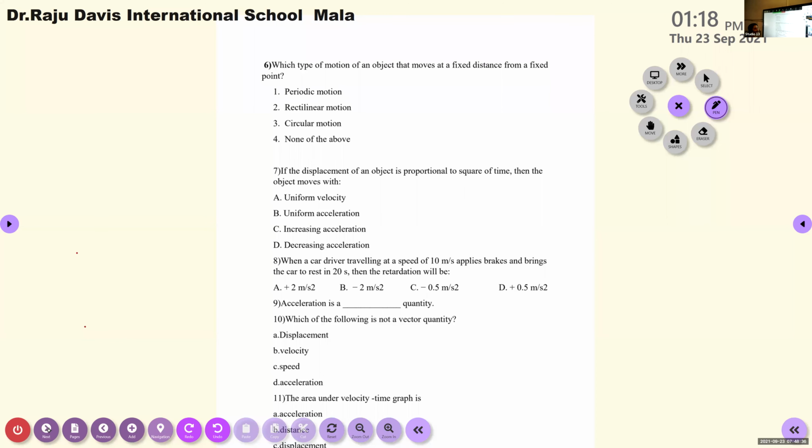If the displacement of an object is proportional to square of time, then the object moves with uniform velocity, uniform acceleration, increasing acceleration, decreasing acceleration.